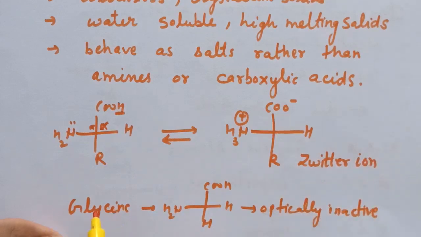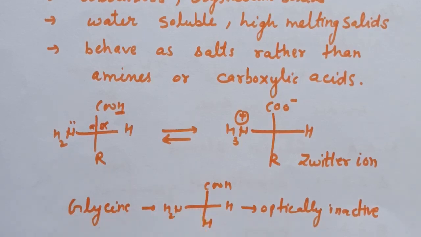So except glycine, all other alpha amino acids are optically active, and the alpha carbon is asymmetric in all amino acids except glycine, that is, in all naturally occurring alpha amino acids. In glycine this carbon is not chiral, and no chiral carbon is present. That is why glycine is optically inactive.